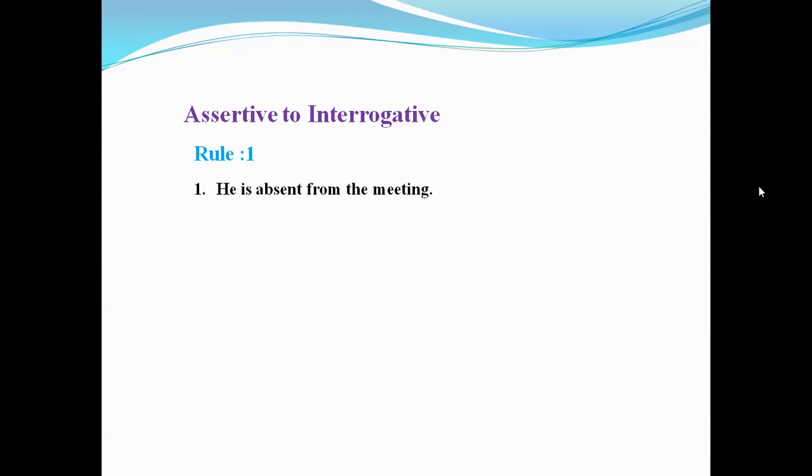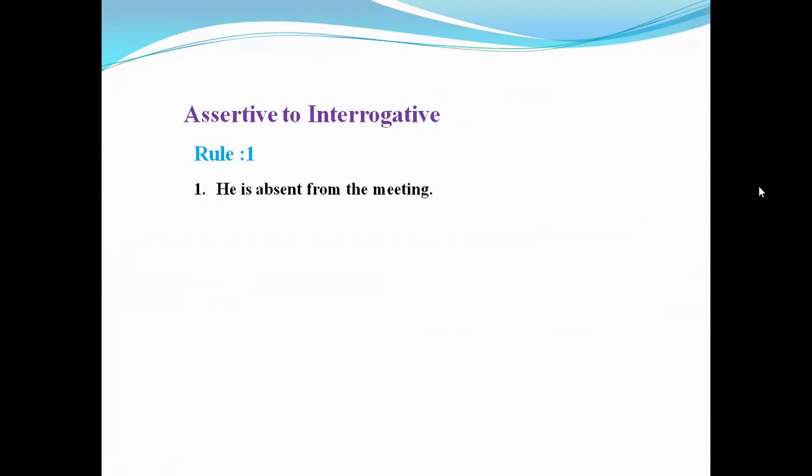If there is no auxiliary verb, do, does, or did are used at the beginning of the interrogative sentences. In this case, do or does are used for simple present tense, and did is used for simple past tense.